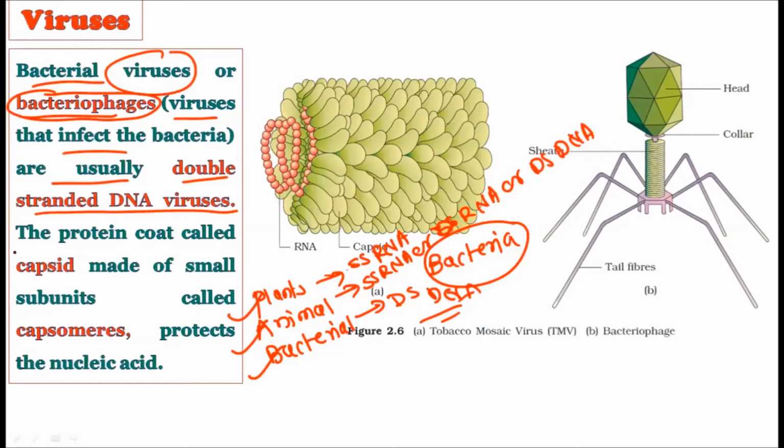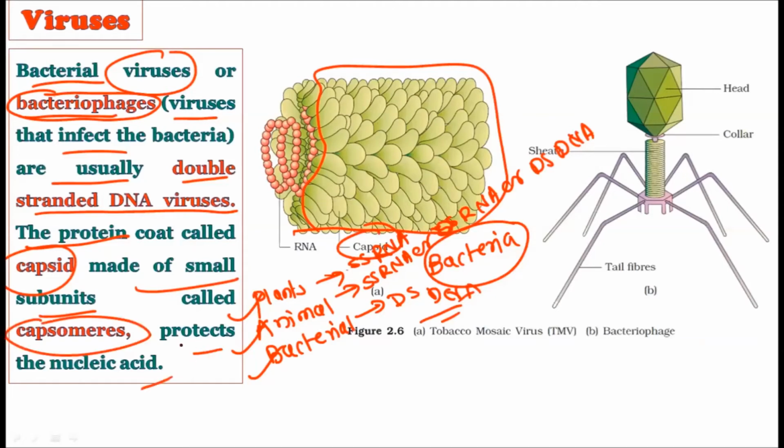Now, the protein coat is called the capsid. You can observe here, the whole green part is a protein coat, and it is called the capsid. It is made up of small subunits called capsomeres that protect the nucleic acid. These are the smaller units of the capsid you can observe in this tobacco mosaic virus, and these subunits of the capsid are called capsomeres.